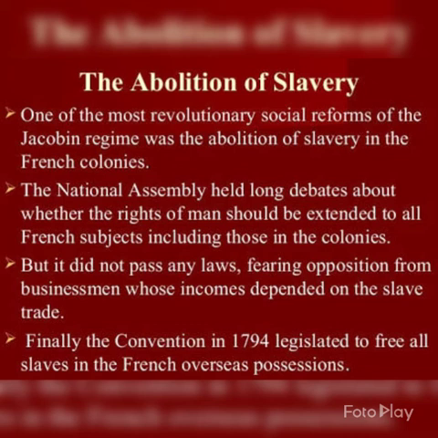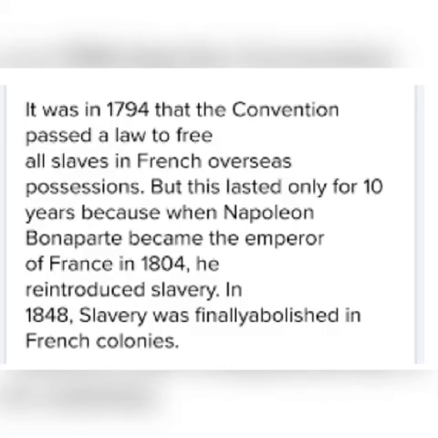But in 1794, the Convention Assembly banned slavery and freed the slaves. They gave the order to let the slaves be free. But after 10 years, Napoleon again started slavery. Finally, in 1848, slavery was totally ended in France.